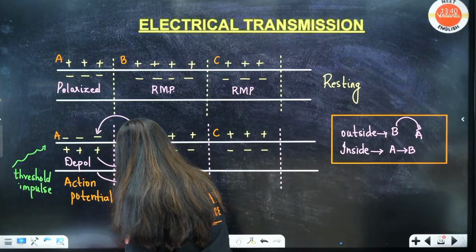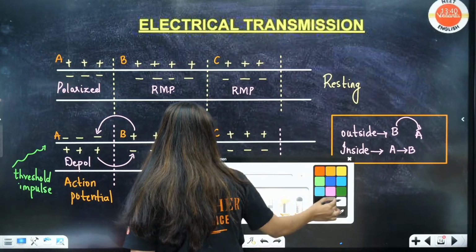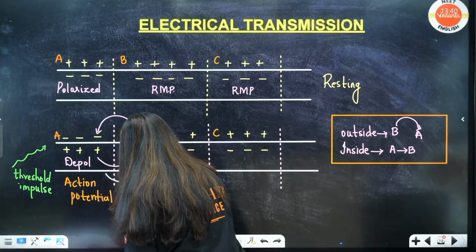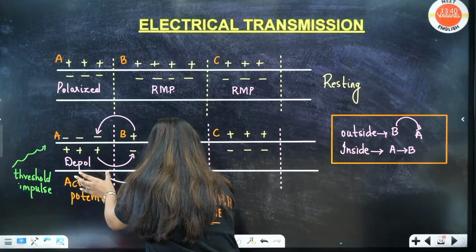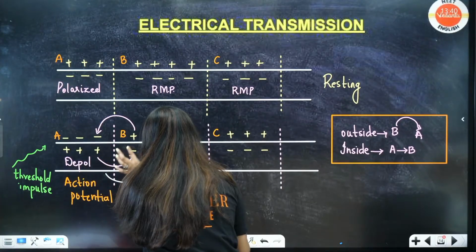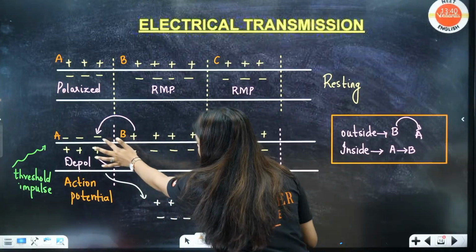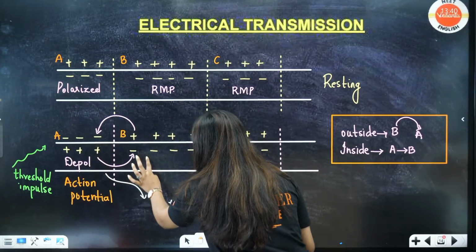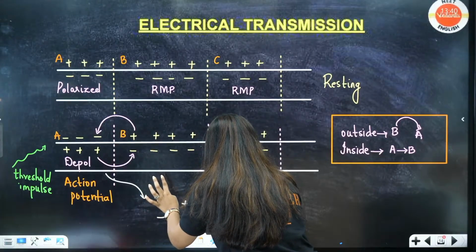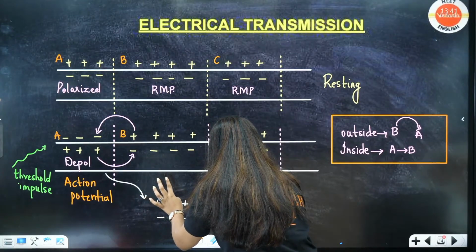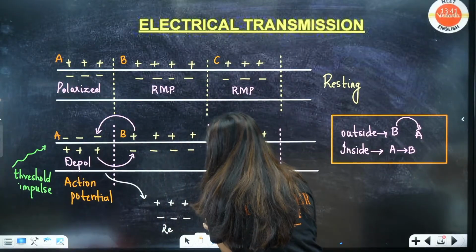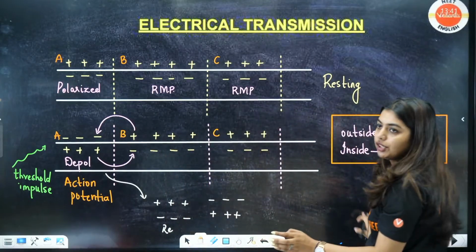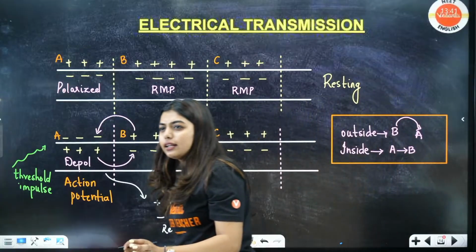So this will continue, and here what is going to happen? It will become positive, positive, positive, negative, negative, negative. But here, what is going to happen in the next stage? This shifted there, this shifted here. So this will become negative, negative, negative, positive, positive, positive. So this will go through repolarization, this will go through depolarization, and this will keep continuing. Clear, right?